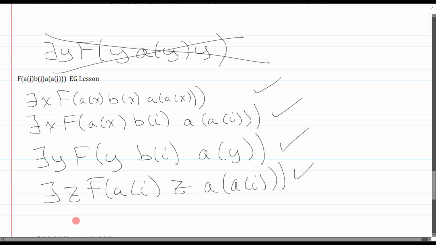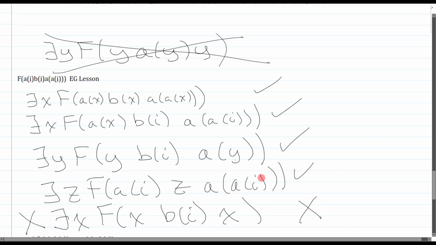Let me just show you a really common error. Some people will try and generalize and they'll get fx, bi, x. And this is no good. Because what they did for the first x here was they changed a of I. But for the second x, they changed b of I. And that's cheating because those are not the same thing. That's why you cannot do this one. Okay, so that bottom one, no good.